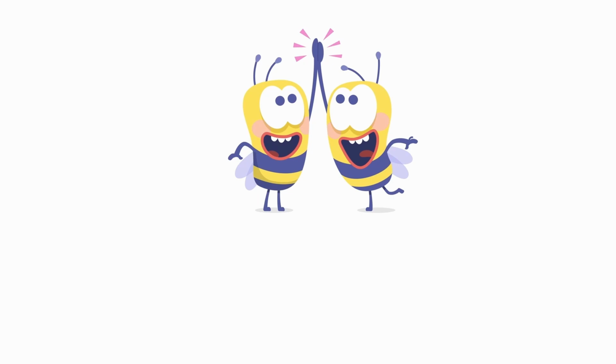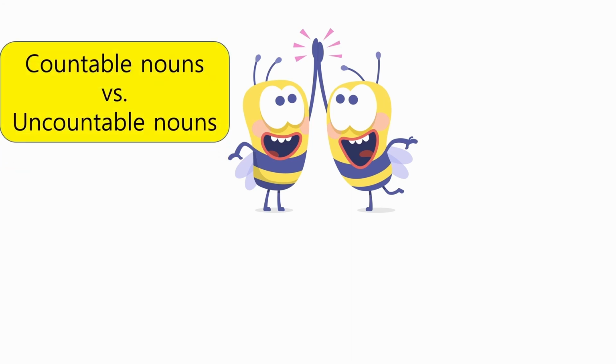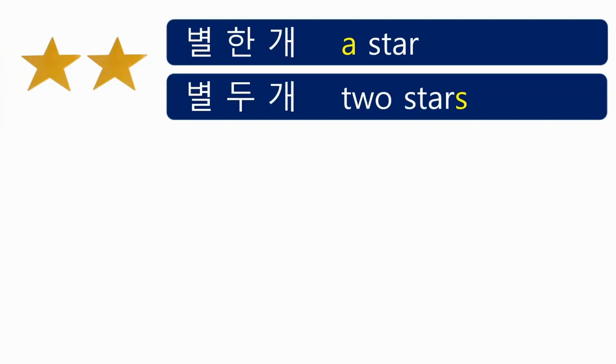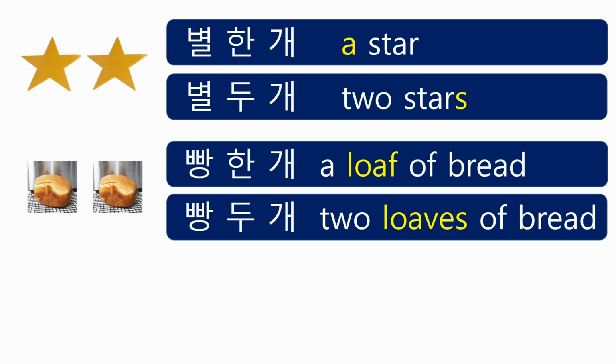I have good news for you. Korean language does not distinguish between countable and uncountable nouns. Therefore, the distinction between singular and plural is not an important feature. For example, a star would be 별 1개 and 2 stars would be 별 2개.